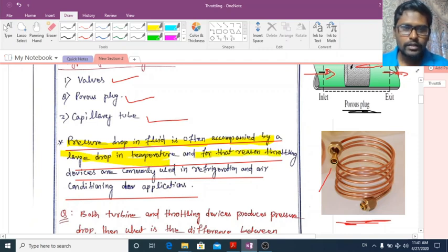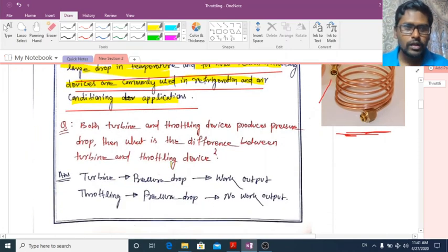For that reason, throttling devices are commonly used in refrigeration and air conditioning applications. That means if you are decreasing the pressure of the fluid, there may be possibilities that the temperature may decrease. It is not always true that the temperature will decrease, but the possibility is that the temperature will decrease. Okay, so next is a very important thing here.